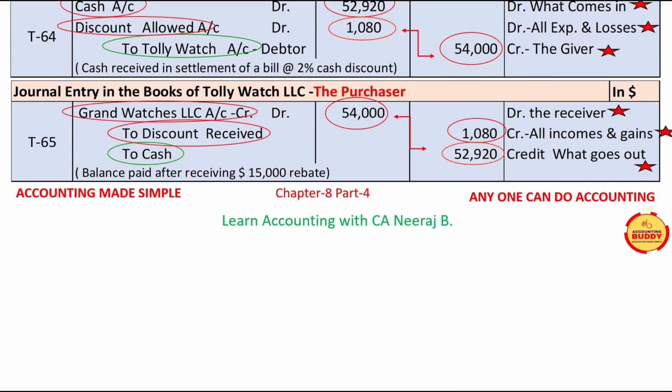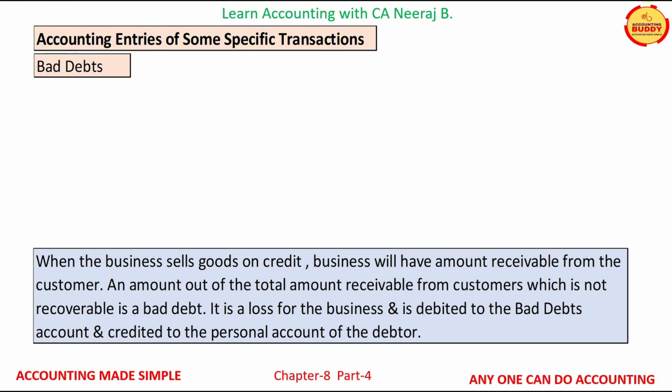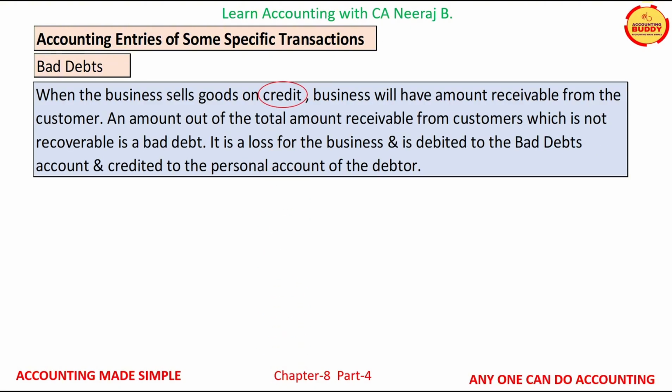Let us understand journal entries for specific transactions. First is bad debts. When the business sells goods on credit, business will have receivables from the customers.